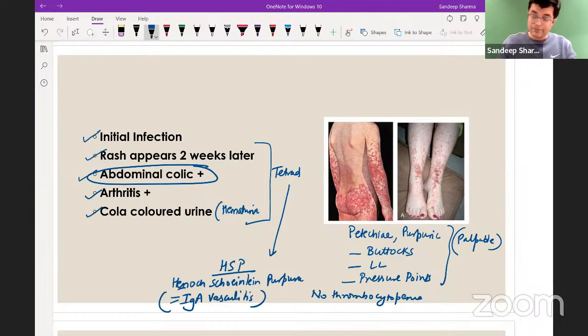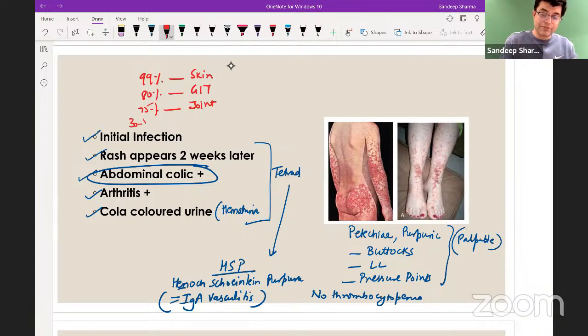Remember the most important percentages of the involvement. 99% of patients will have skin involvement, 80% of patients will have GIT involvement, 75% of patients have joint involvement, and 30 to 50% of patients will have renal involvement.